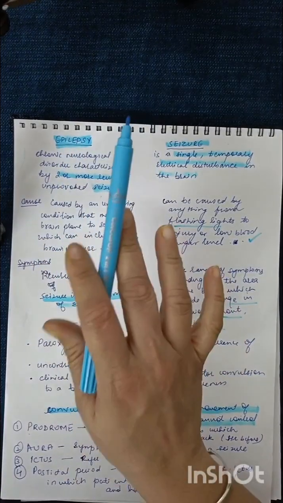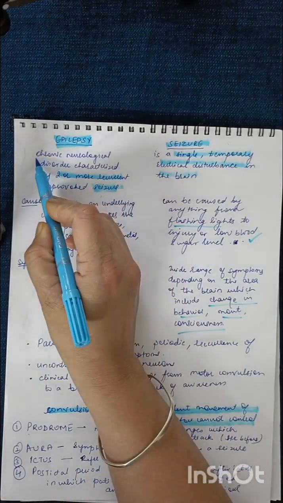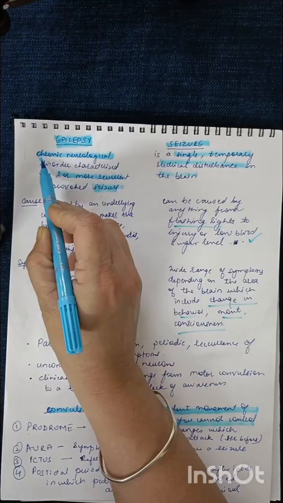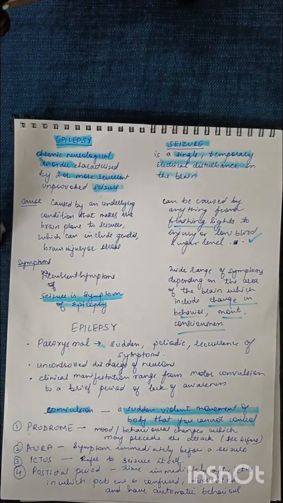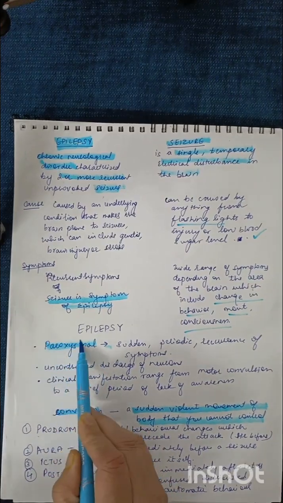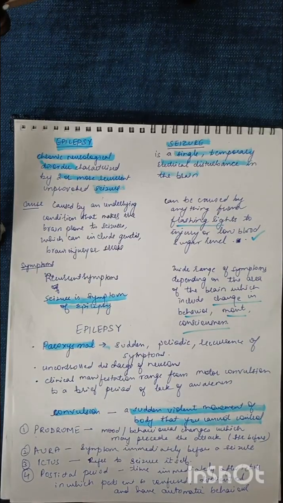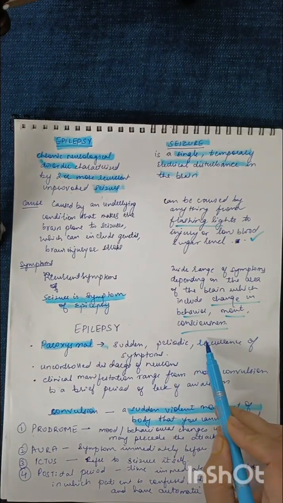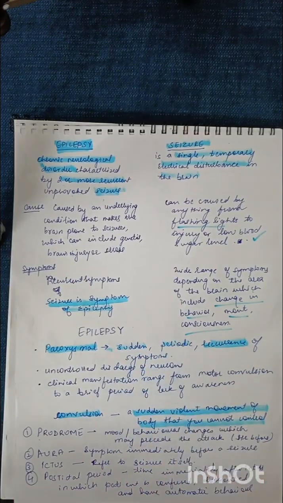So epilepsy itself is a chronic neurological disorder. And we need to understand this. It is a chronic neurological disorder, and it is paroxysmal. Paroxysmal means sudden. All of a sudden this will happen. It may happen periodically, after some time, and reoccurrence of symptoms takes place. Fine. It is sudden and it is periodic.